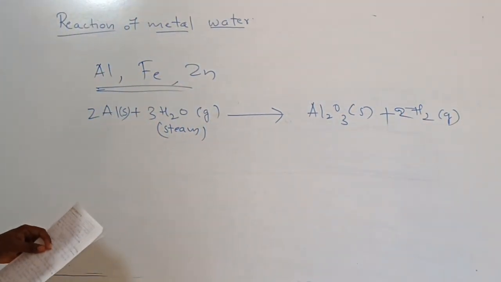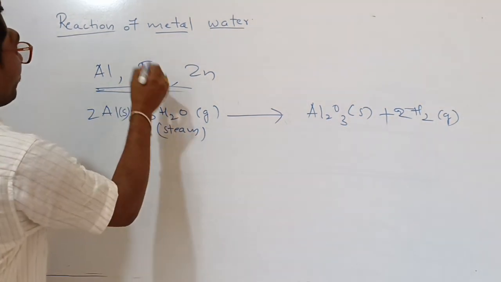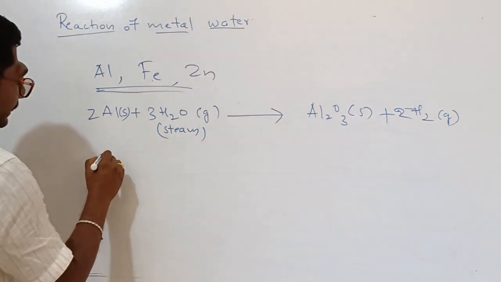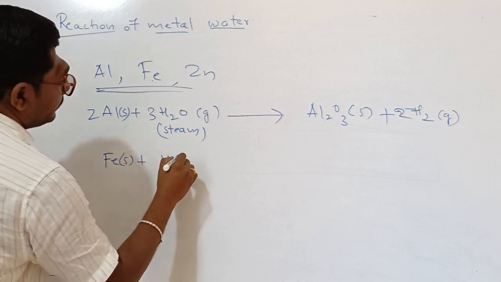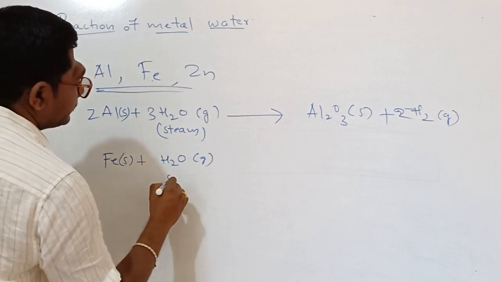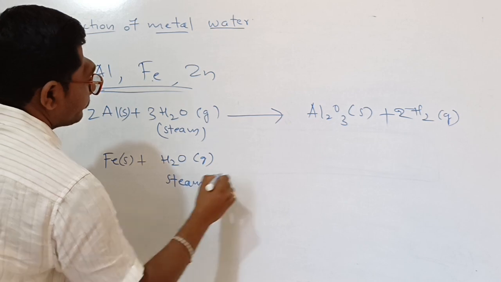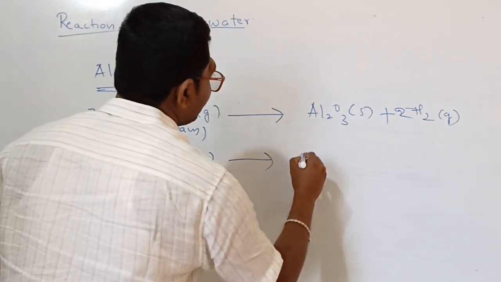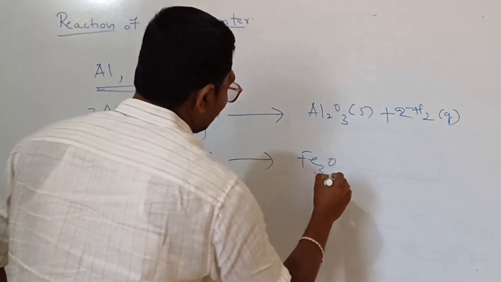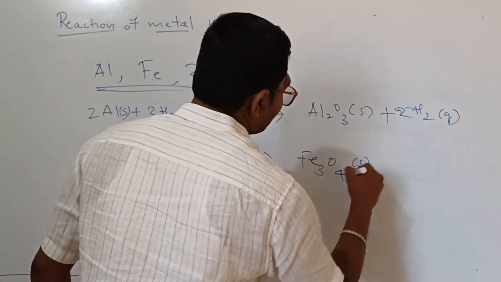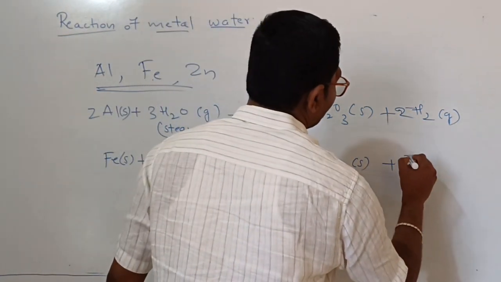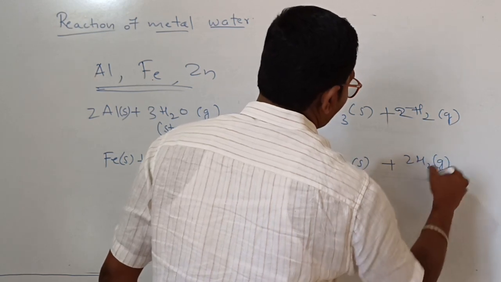Then iron. Iron is in a solid state. It reacts with water in the gaseous state, meaning steam, to give Fe3O4 and hydrogen.